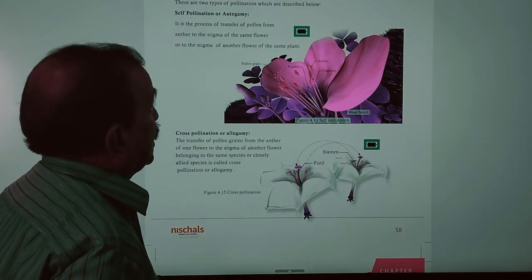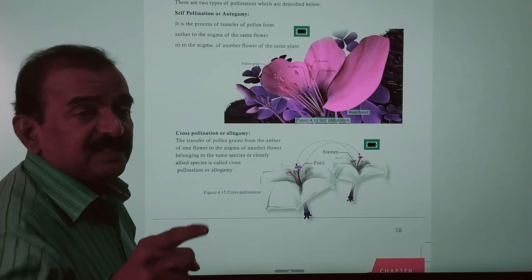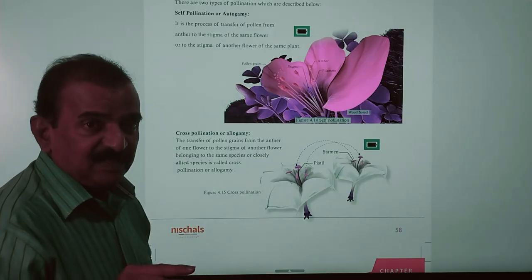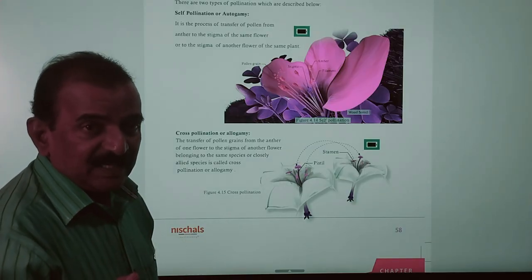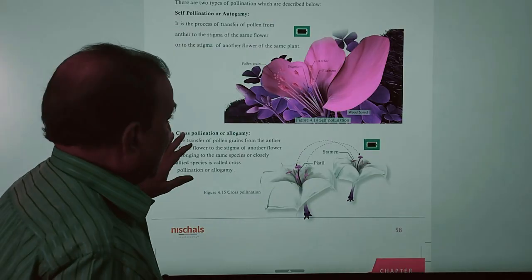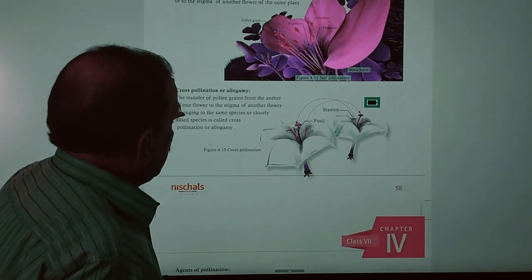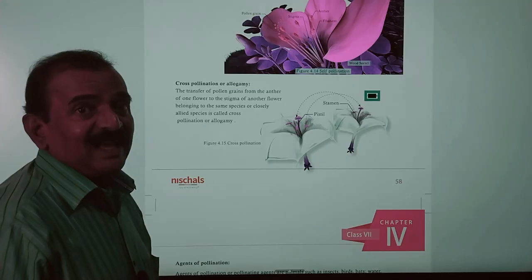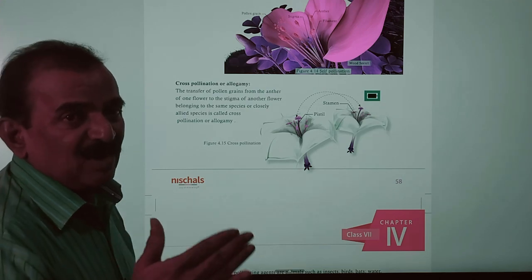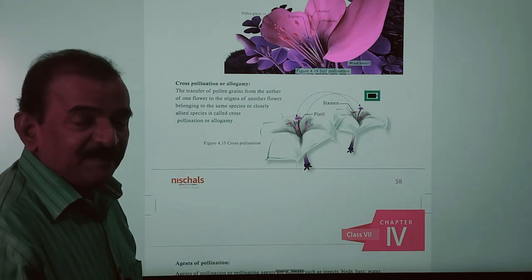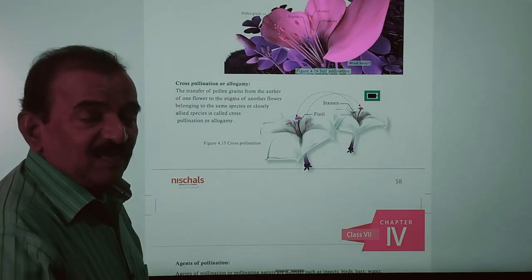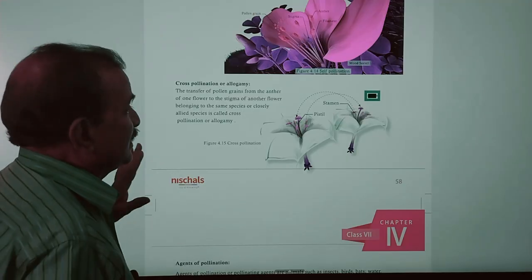Self pollination is also called autogamy. What is the other name for self pollination? Self pollination means pollen grains of the same flower fall on the stigma of the same flower, and the other name for self pollination is autogamy. Auto means same, self. Cross pollination is also called allogamy. Here allogamy means two. Pollen grains of a flower fall on the stigma of a flower of the same plant, or pollen grains may fall on the stigma of another flower of the same species, and that is called cross pollination.